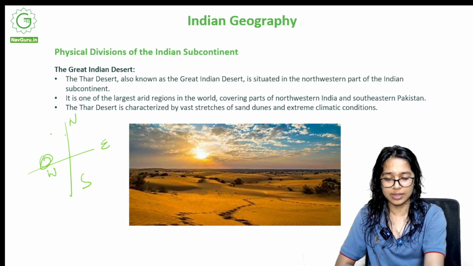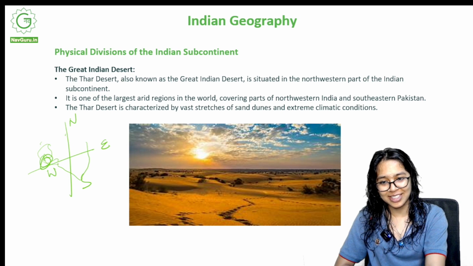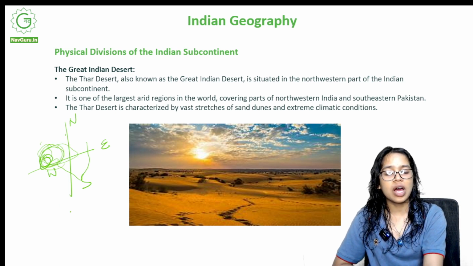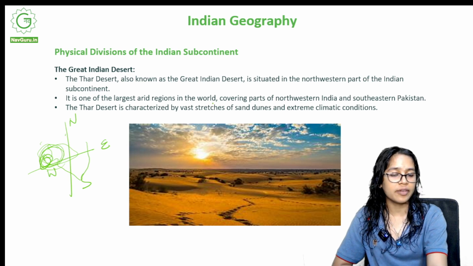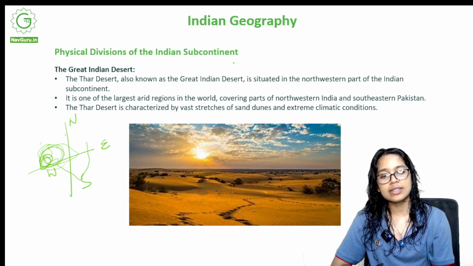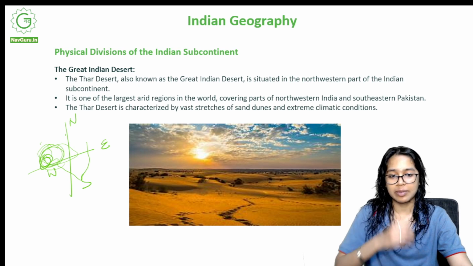Northwestern, somewhere here. So this is India. Bad drawing, but yeah, try to understand this. Gujarat, Rajasthan region, somewhere here. It is one of the largest arid regions in the world, covering parts of northwestern India and southeastern Pakistan. So it extends a little bit into Pakistan as well. The Thar Desert is characterized by vast stretches of sand dunes and extreme climatic conditions.